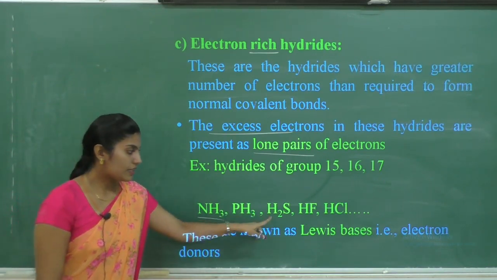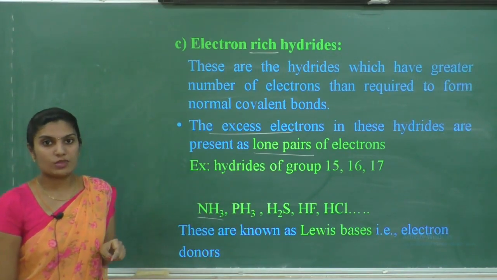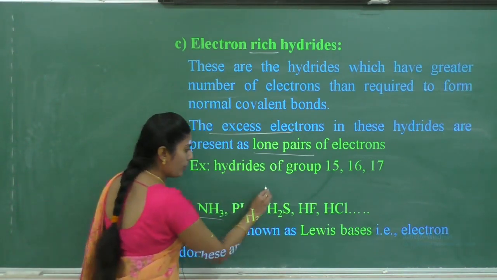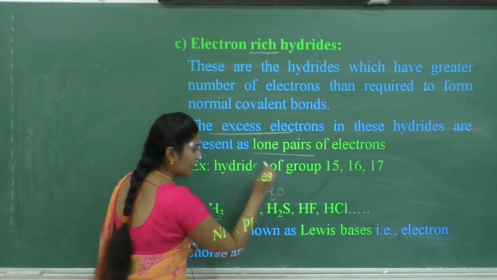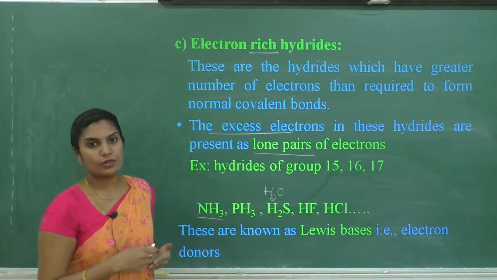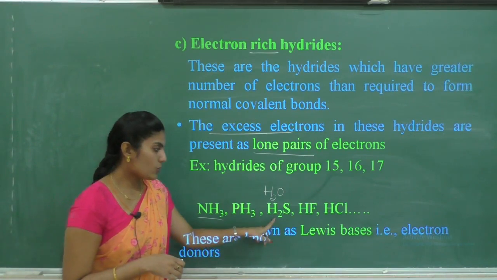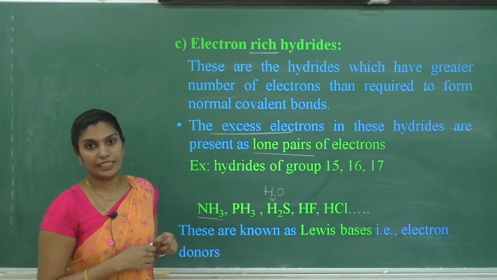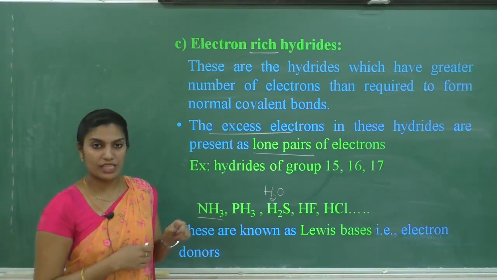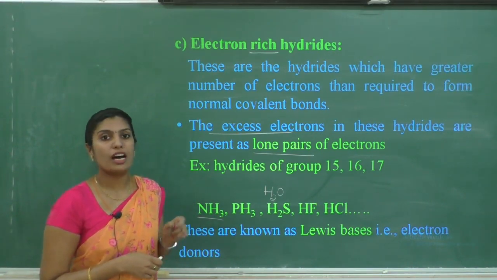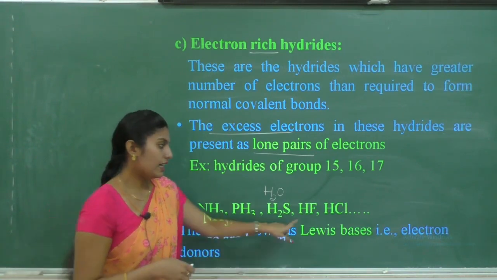Next similarly when group 16 elements means oxygen family, when oxygen reacts with hydrogen, it is going to form water. Oxygen ಕೆಳಗಡೆ ಇರುವಂತ next element ಯಾವುದು? Sulfur. When that sulfur reacts with hydrogen, you know that hydrogen sulfide will be formed. Similarly when the hydrogen reacts with group 17 elements, group 17 elements means halogens. When that halogens reacts with hydrogen, it is going to form hydrogen halide like HF, HCl.